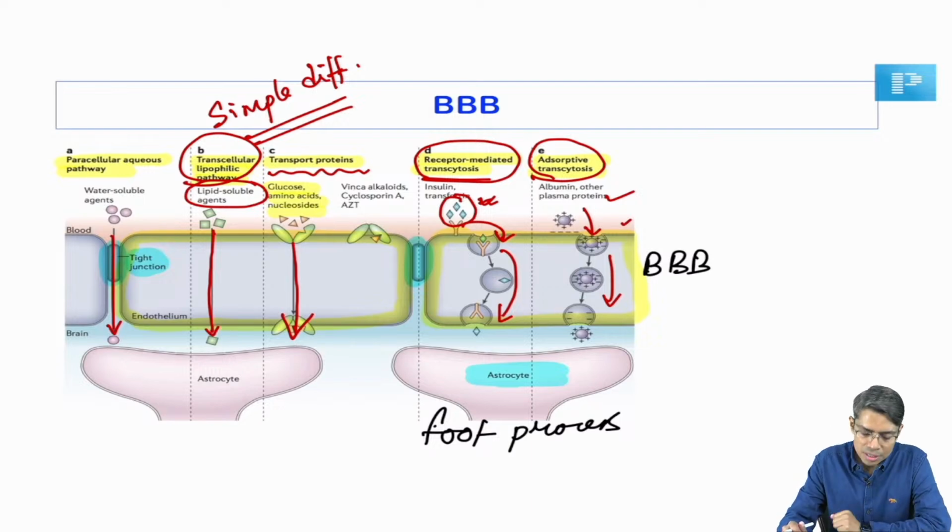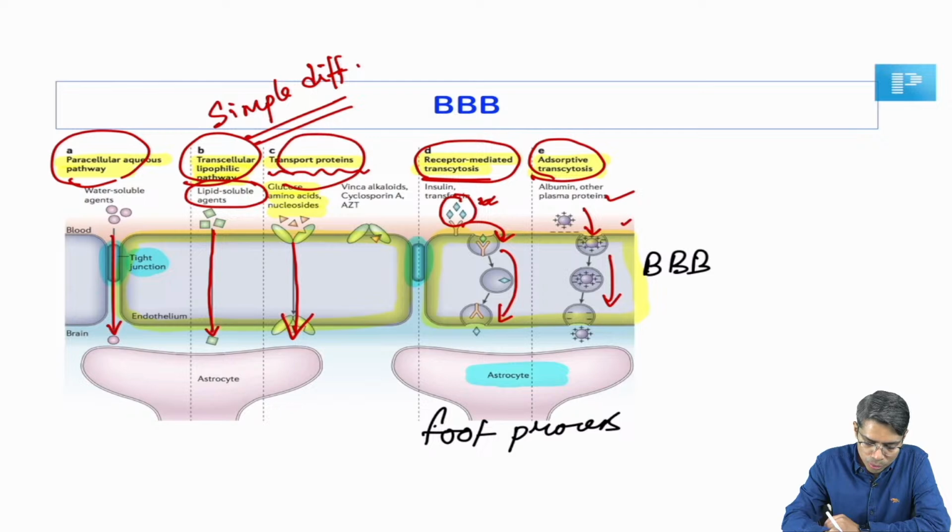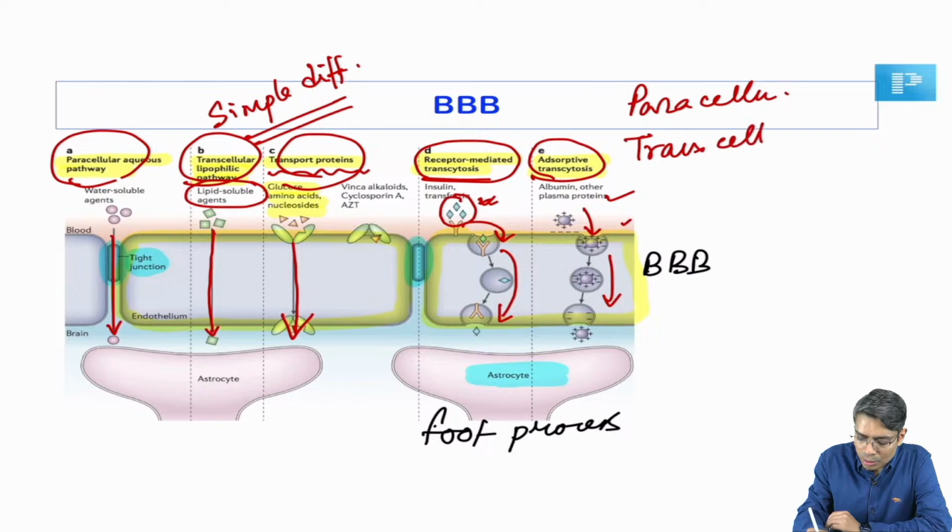And if the question is how bacteria penetrate the blood-brain barrier, causing meningitis, then your answer will be the paracellular process or the transport protein mediated transcellular process. So if the question is how the bacteria is entering, it is either by paracellular disruption or by a transcellular process.